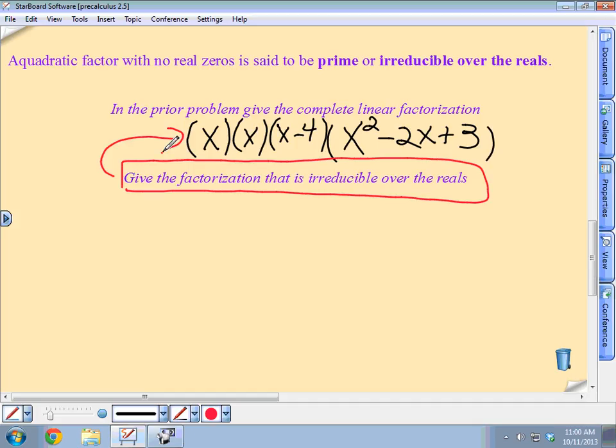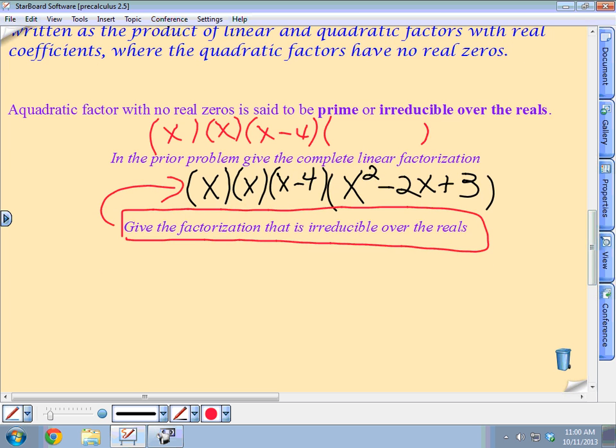If I wanted the complete linear factorization, it would be just what I had: x times x minus 4 times 1 minus square root of 2i, times 1 plus square root of 2i. That would be a complete factorization. According to the fundamental theorem of algebra, it has 5 roots, or 5 zeros.